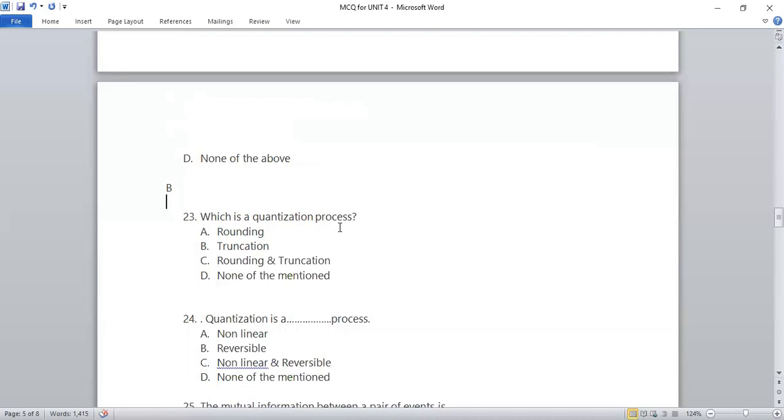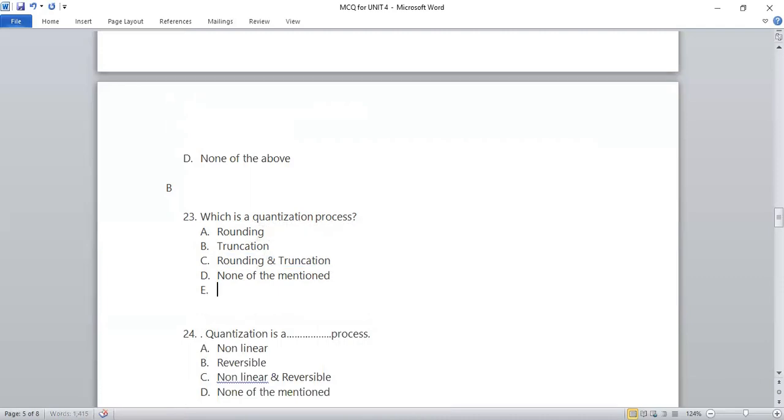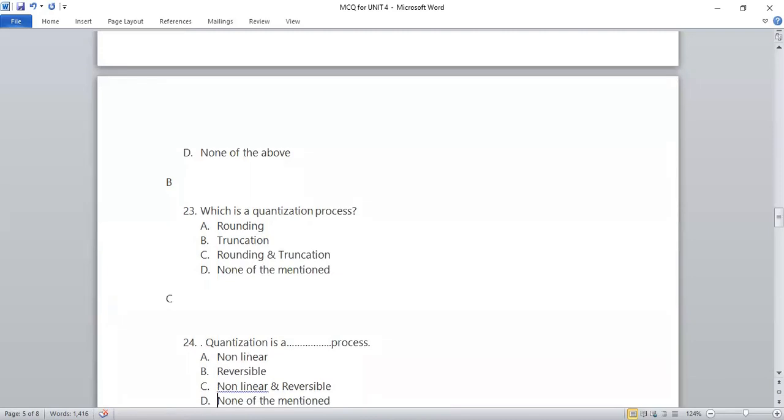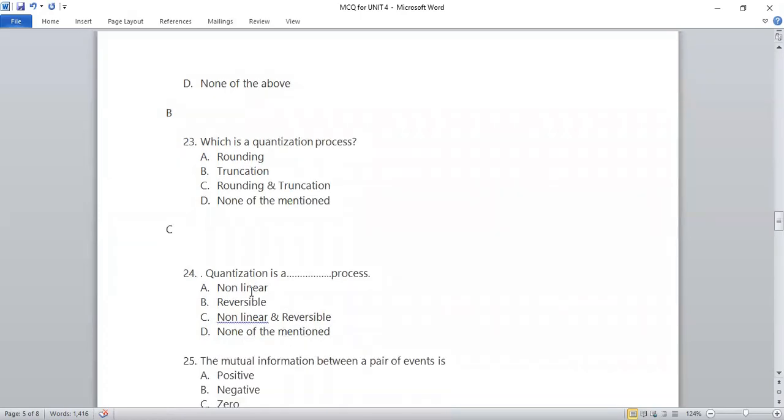Next one is, which is a quantization process? Rounding, truncation, rounding and truncation, or none of the above. So both are the quantization process. Rounding is also a quantization process and truncation is also a quantization process. So the right answer will be answer C. Next is, quantization is a dash process. We have options non-linear, reversible, non-linear and reversible, or none of the mentioned. So the right answer is C, that is non-linear and reversible.